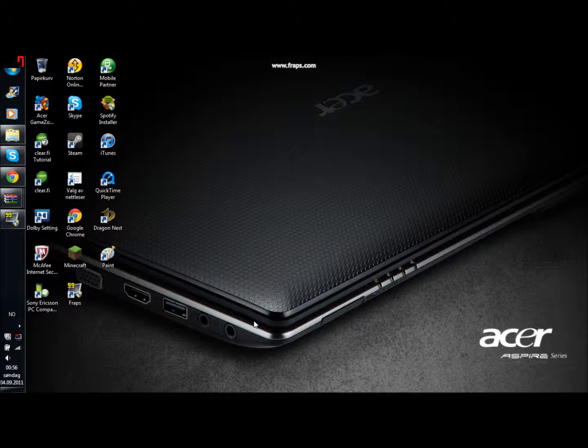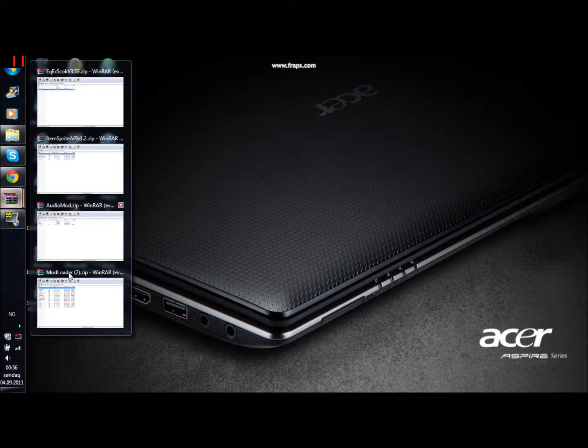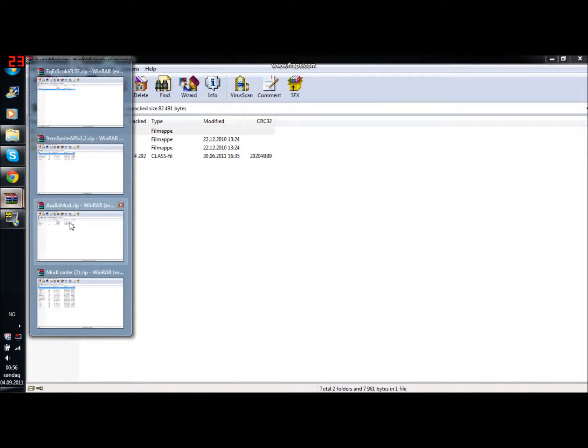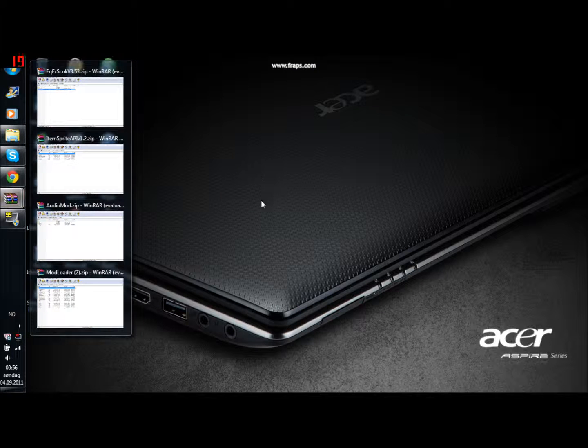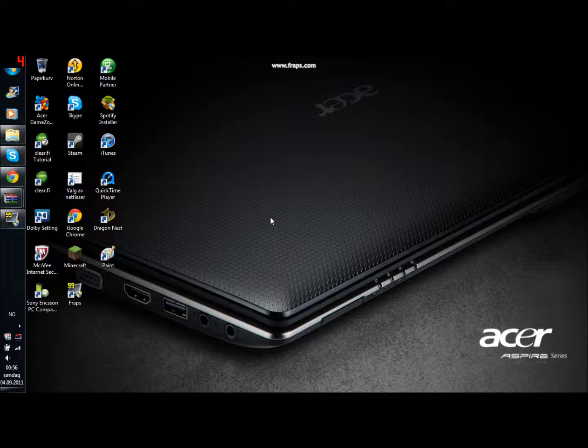So the mods you'll need for this is the mod loader, the audio mod, the item sprint API, and the Equivalent Exchange mod.